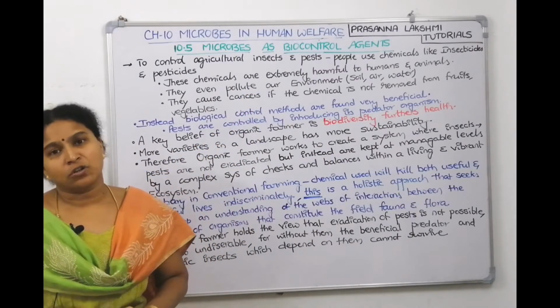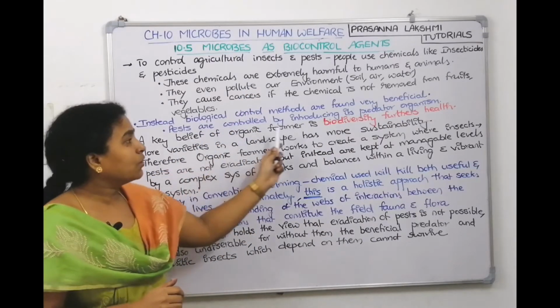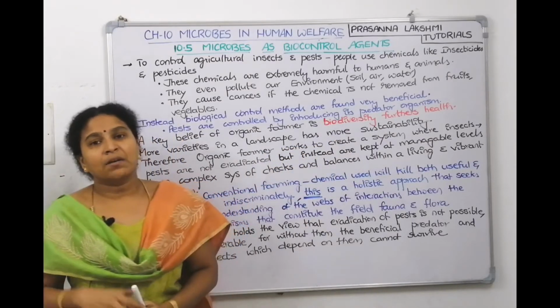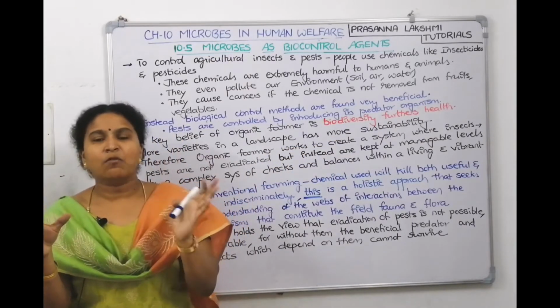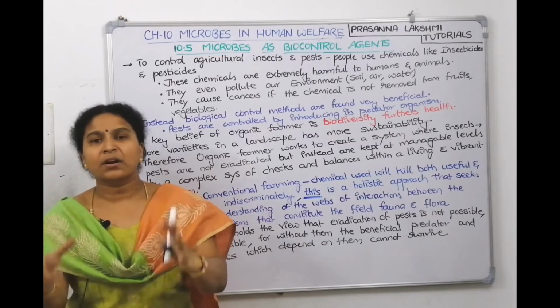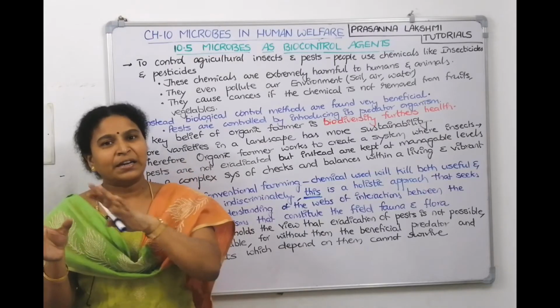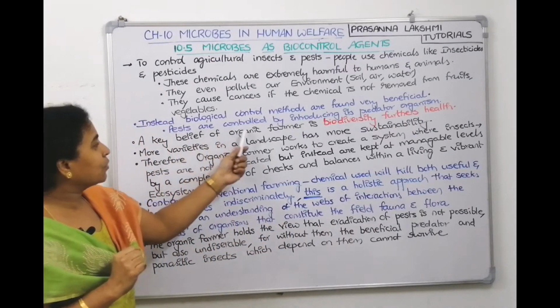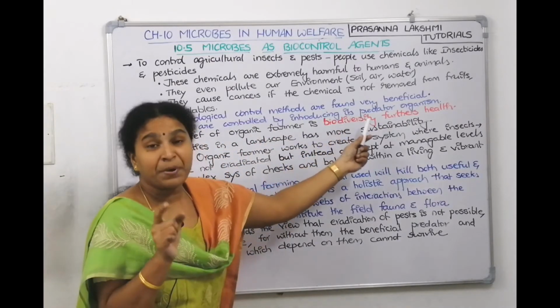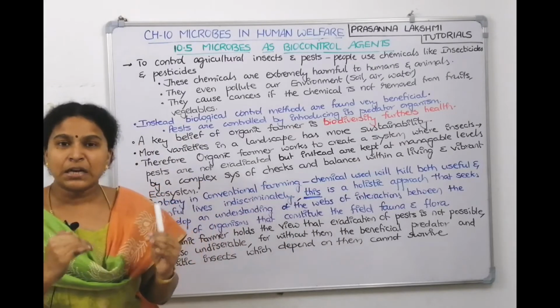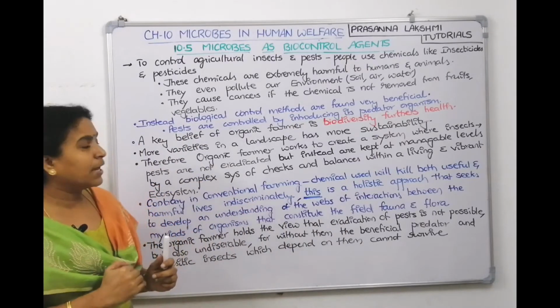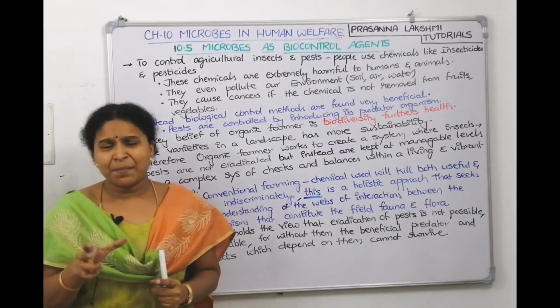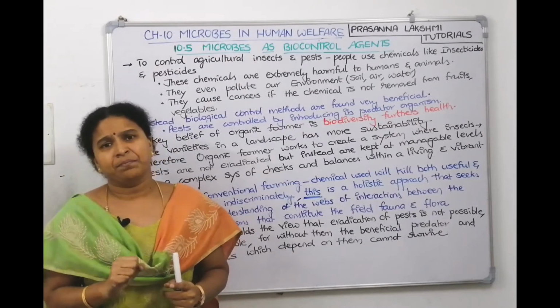Now, a pest can be controlled by introducing a predator. This pest is eaten by some predator, so why don't you introduce that predator in your agricultural farms? That predator will take care of this pest and your plant is safe. So a pest can be controlled by introducing the predator organism. We will list the examples later. If you want, we can say the ladybird is a predator for aphids.